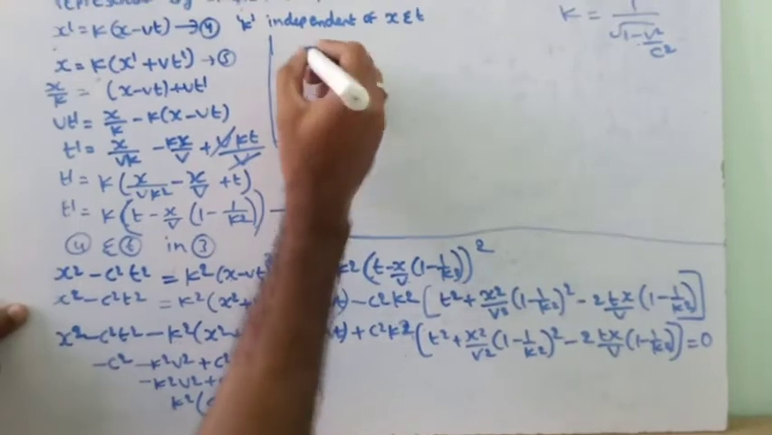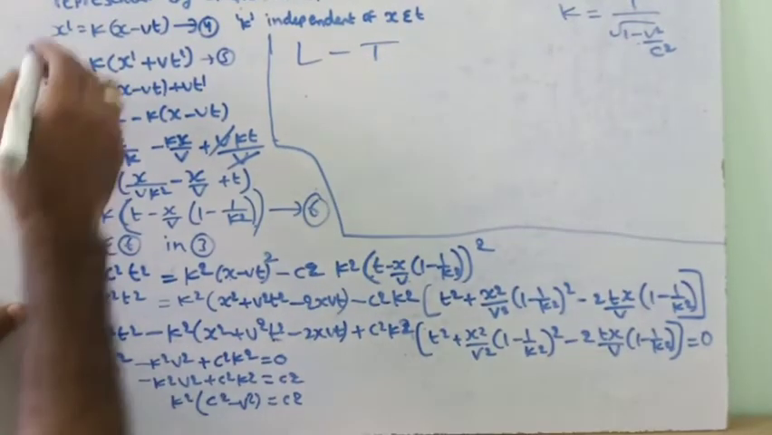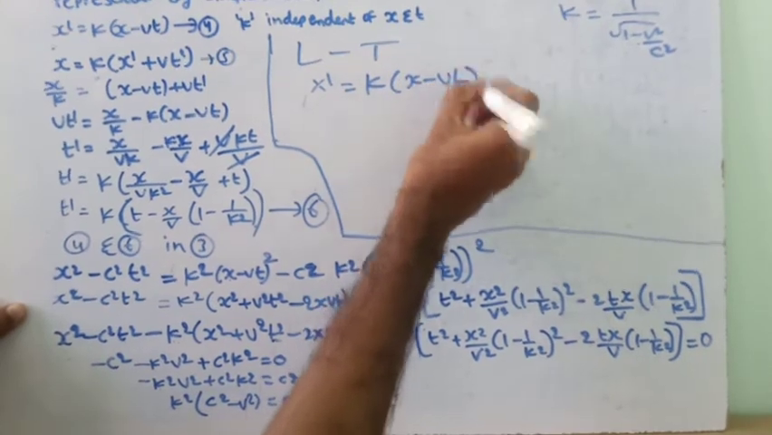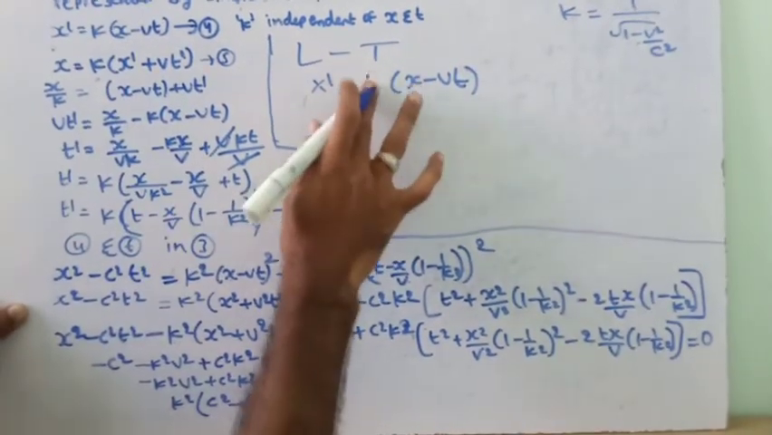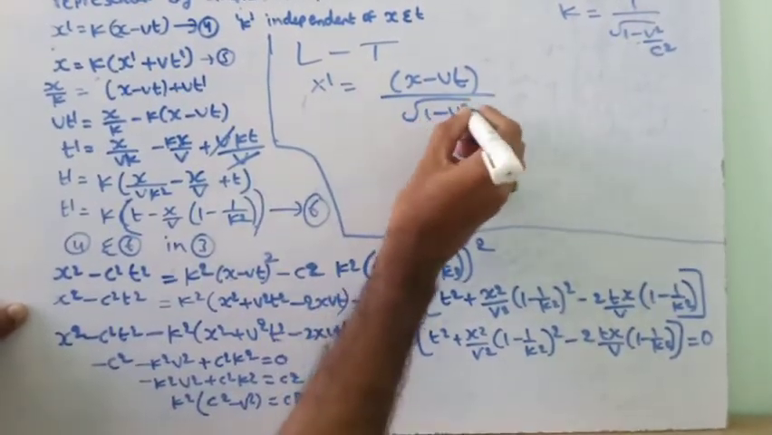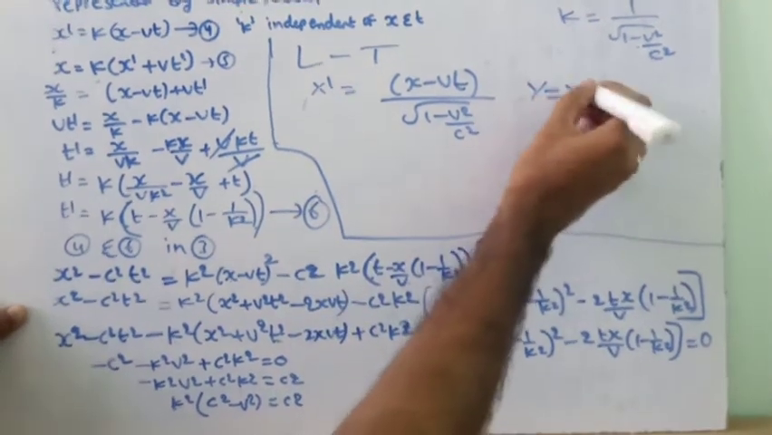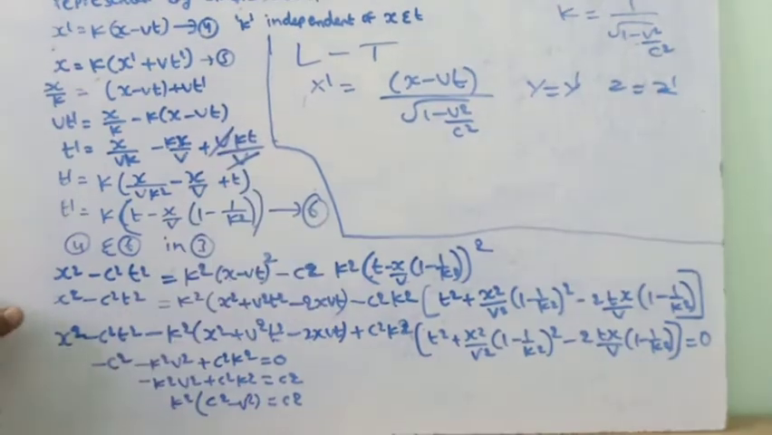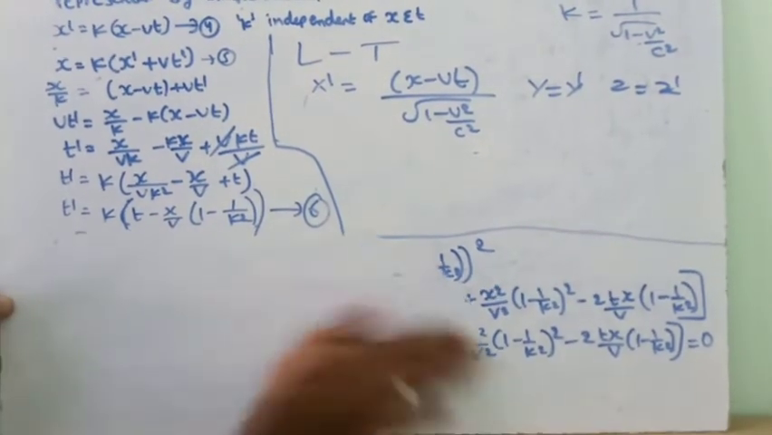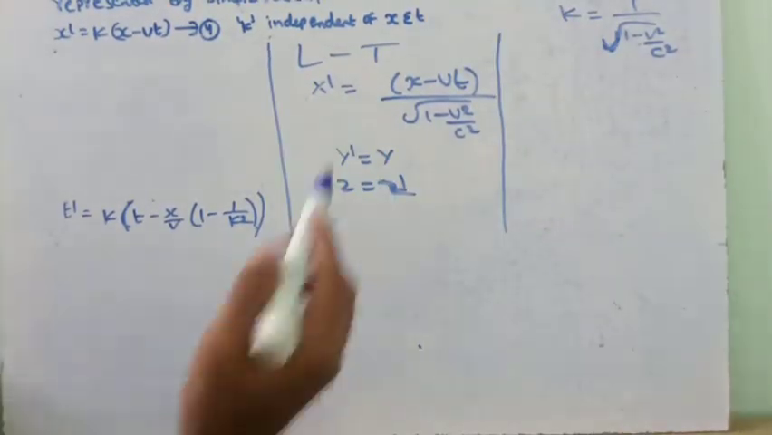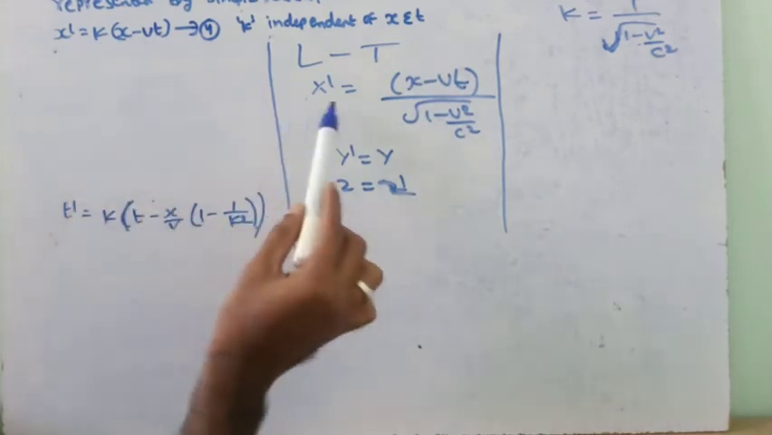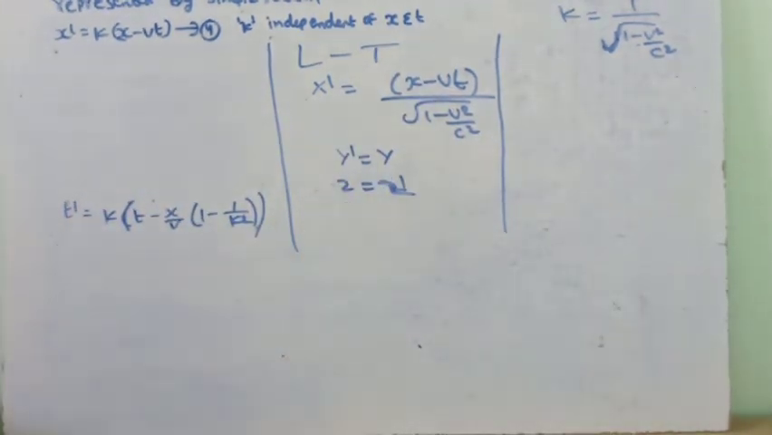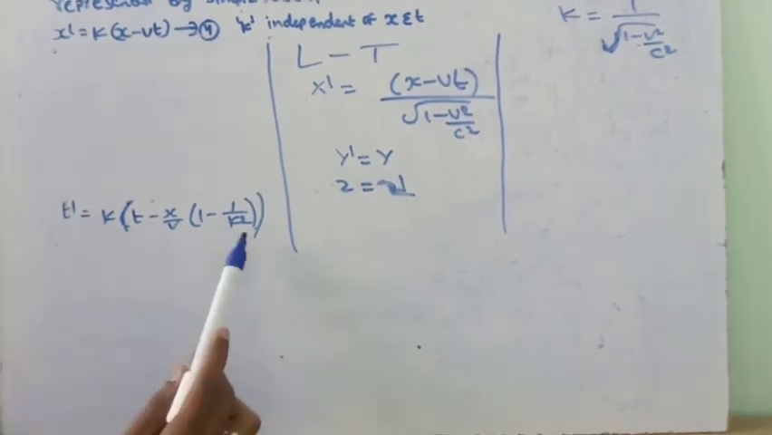Now the Lorentz transformations: we have x dash is equal to k into x minus vt, this equation. We substitute the k value here, then it becomes root of 1 minus v square by c square, where y is equal to y dash and z is equal to z dash. We have substituted the k value in this equation, and we get x dash is equal to x minus vt by root of 1 minus v square by c square, and y dash is equal to y and z dash is equal to z. Here we need t dash, so we have to substitute k here.